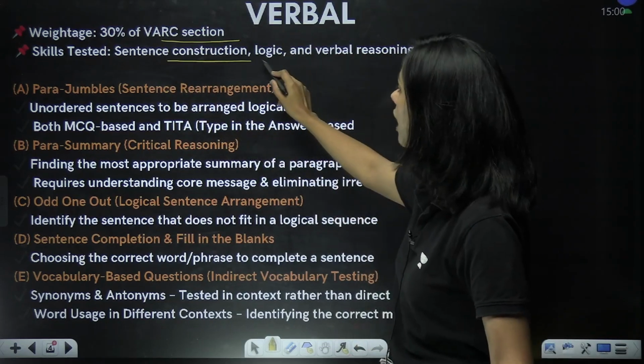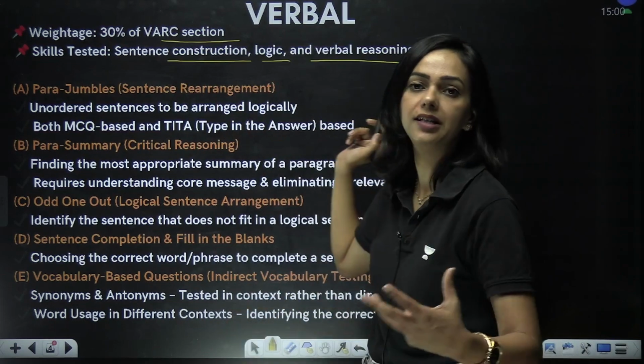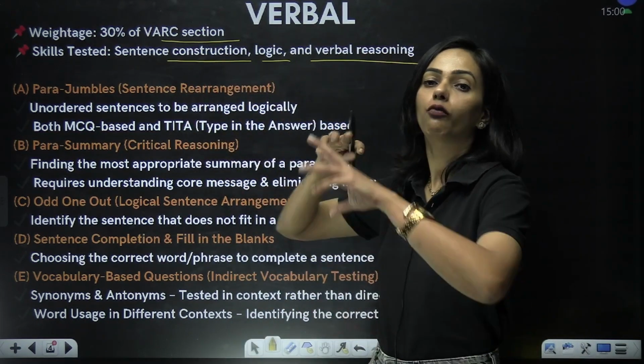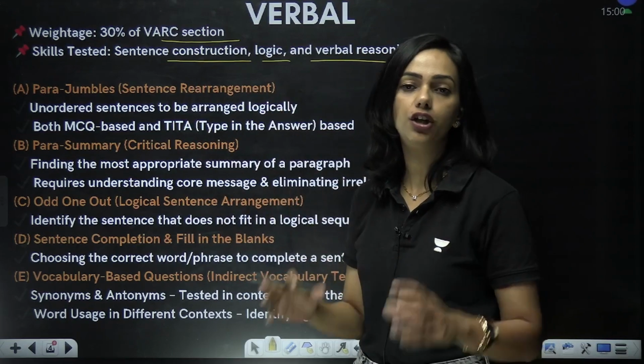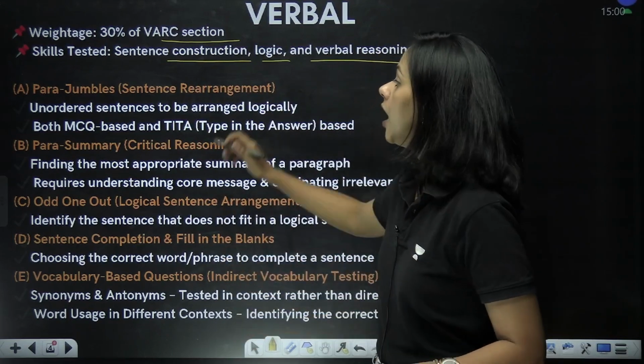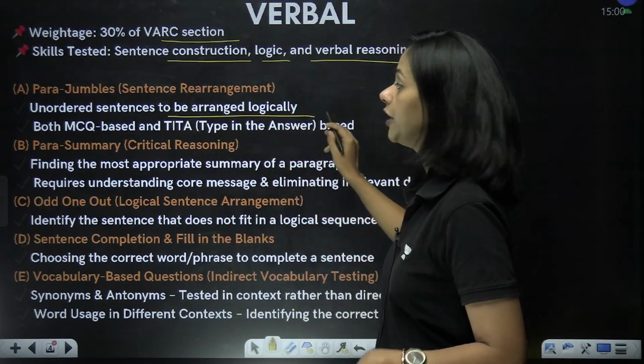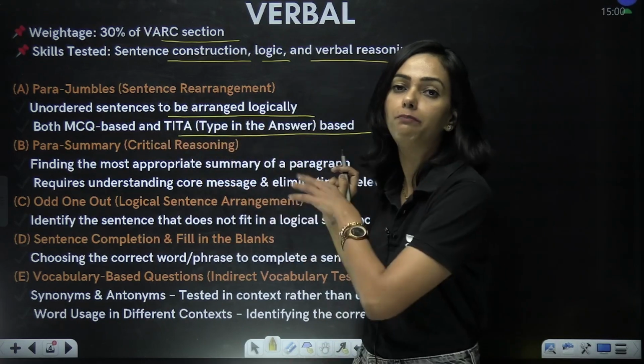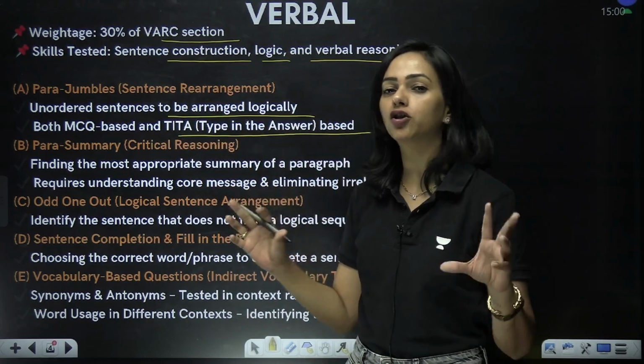Okay, you have to have logic and you have to have verbal reasoning while solving para-jumble, which is sentence rearrangement, where you are given a jumbled up paragraph and you need to form a coherent paragraph from that. Unordered sentences to be arranged logically. Both MCQ based and TITA type questions are from para-jumbles, so you need to have para-jumbles very strong.